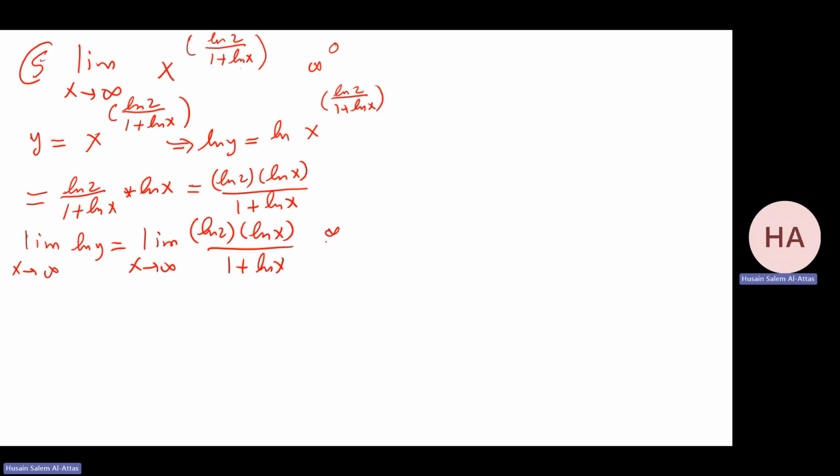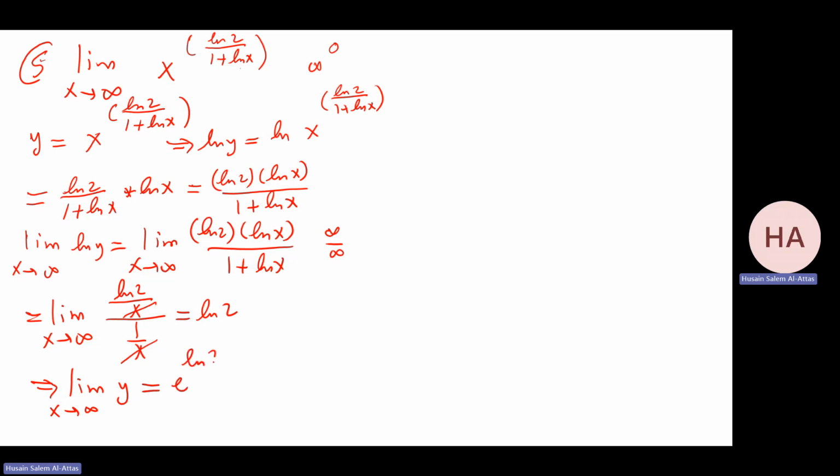You apply it, you have infinity over infinity, ln infinity over ln infinity. So apply L'Hopital's rule. You have ln 2, this is the number, over x, over 1 over x. And the answer is x cancelled. I have ln 2. So what will be my solution? My last answer of y will be e to the power ln 2, which is 2. So this limit equals 2.